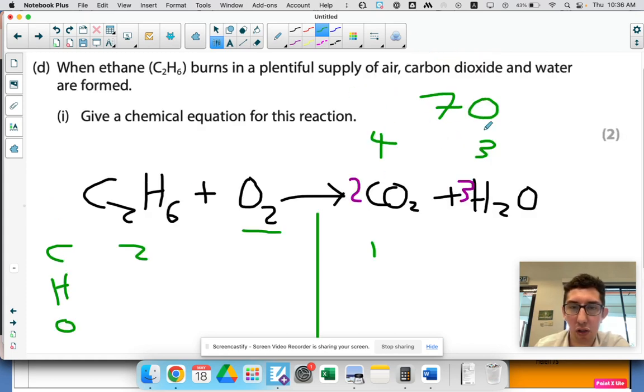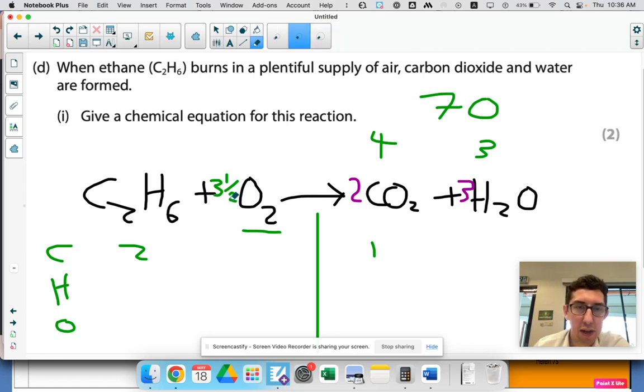Anyway, we've got 7 oxygens on the right-hand side, and on this side we've got 2 oxygens. So what number can you multiply 2 by to turn it into 7? If I times it by 3, that makes 6. That's not enough. Times it by 4, that's too much. So I can times it by 3.5. 2 times 3.5 makes 7. So 3.5 would be acceptable.